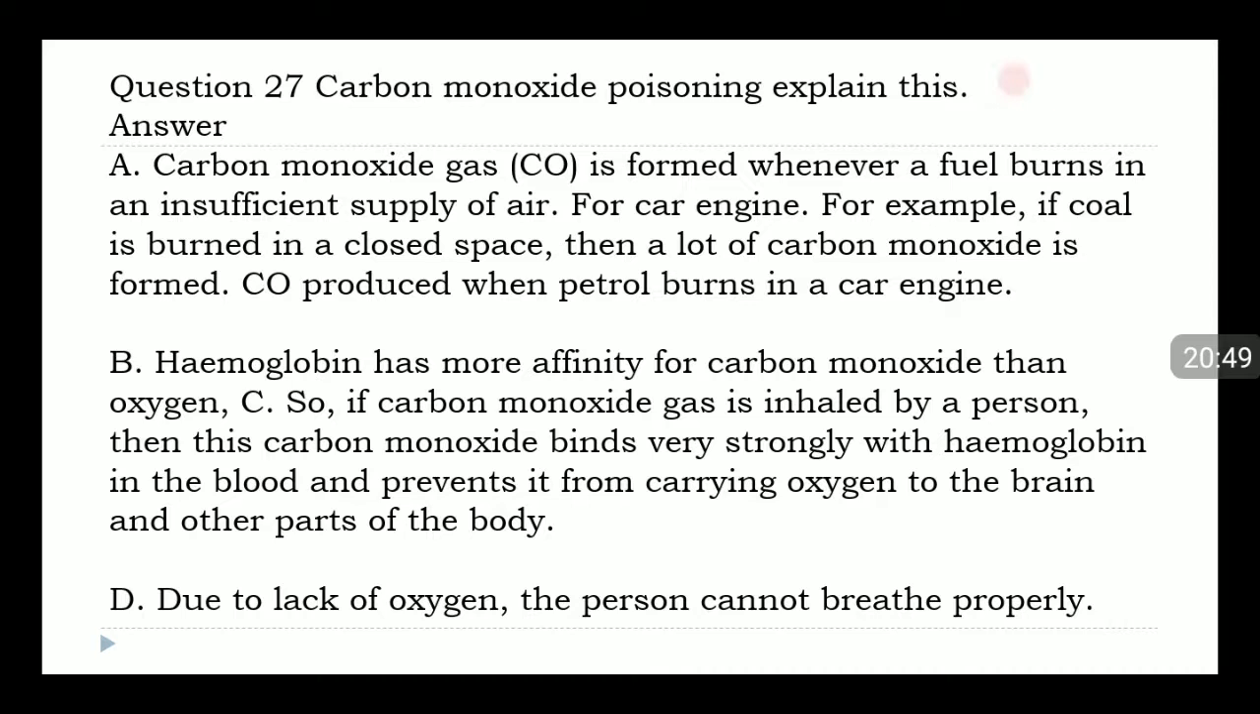Question 27. Carbon monoxide poisoning. Explain this. Answer. A. Carbon monoxide gas, CO, is formed whenever a fuel burns in an insufficient supply of air. For example, if coal is burned in a closed space, then a lot of carbon monoxide is formed. CO is also produced when petrol burns in a car engine.